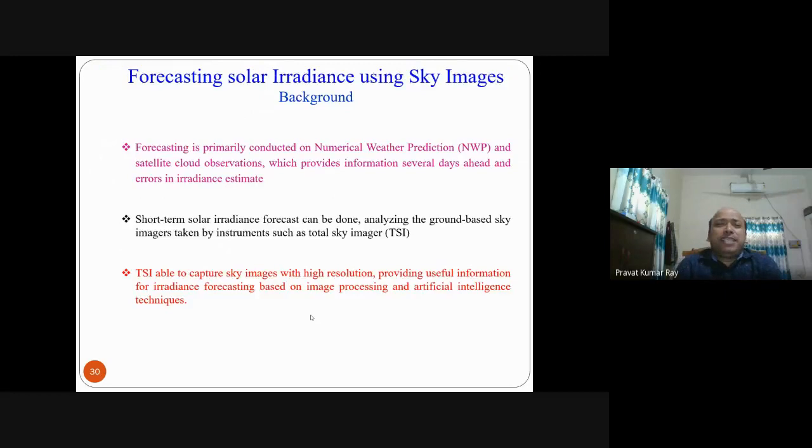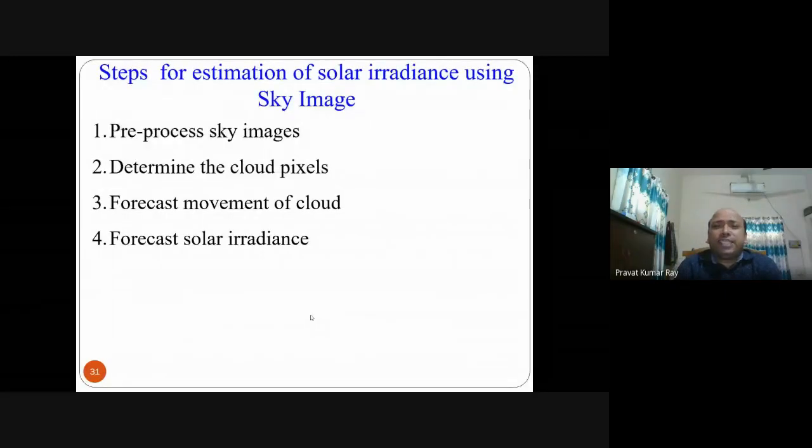So using this sky image based method for solar irradiance forecasting, basically there are 4 steps. That is, pre-process the sky image, determine the cloud pixels, forecast the movement of cloud, and finally forecast the solar irradiance. So our aim is to get solar irradiance, but before that there are 3 steps. So the first one is pre-process the sky image.